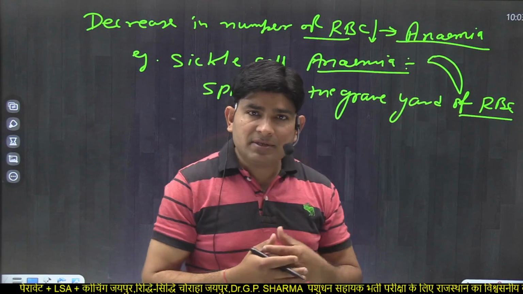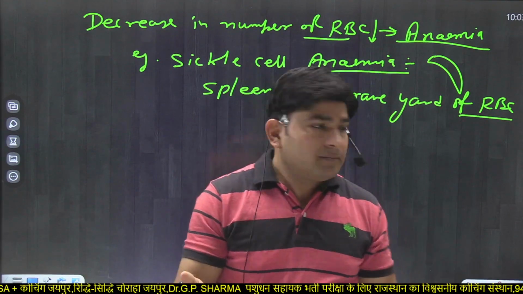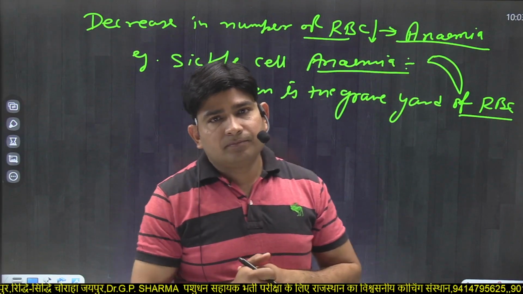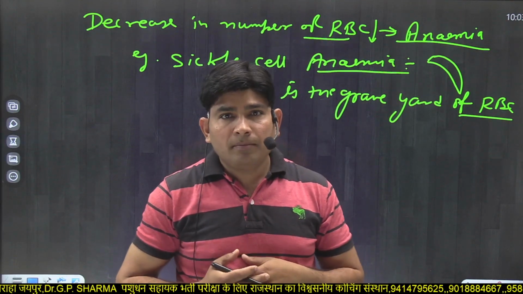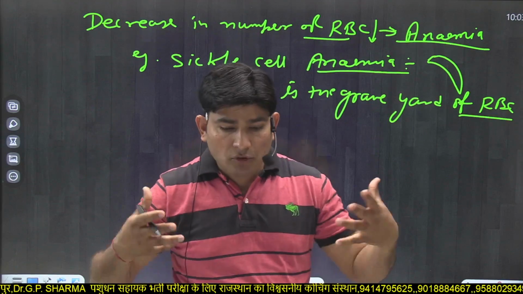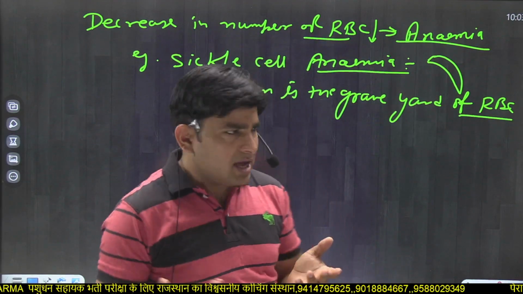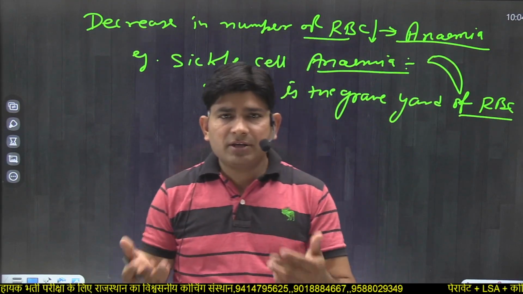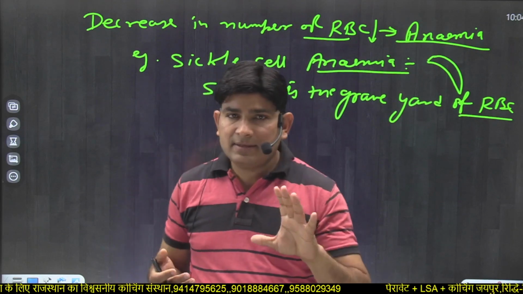After destroying these RBCs, hemoglobin and many pigments come from these RBCs, like bilirubin, like urochrome, and other pigments of the body, because RBCs are continually destroyed in the spleen.